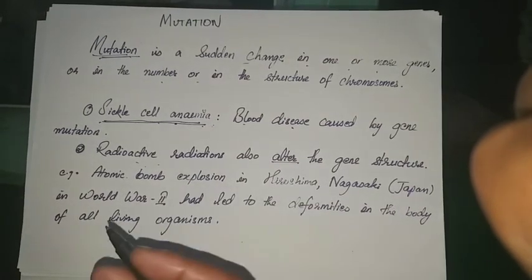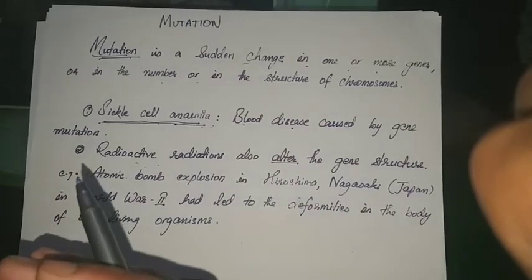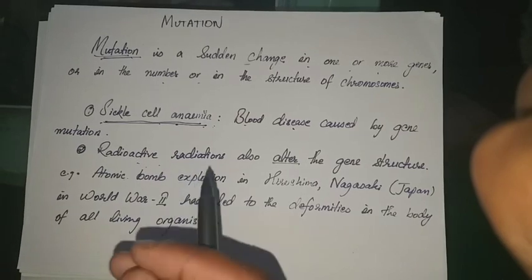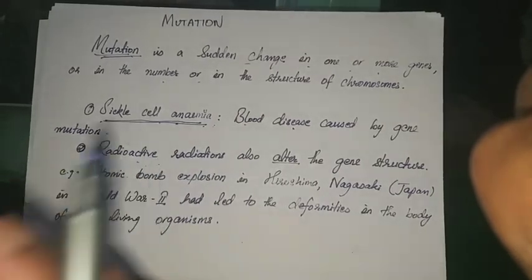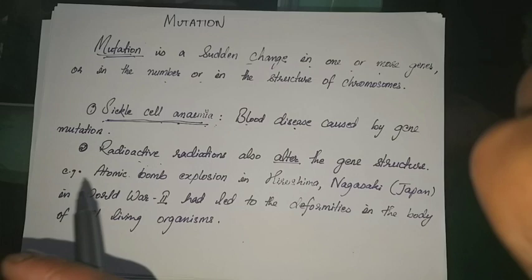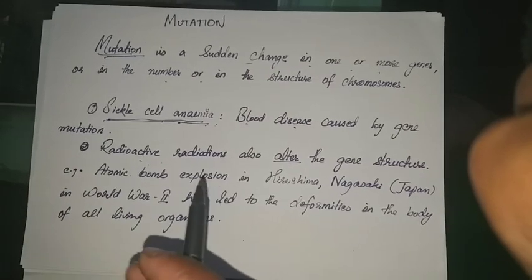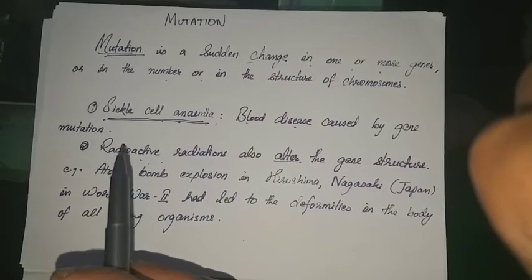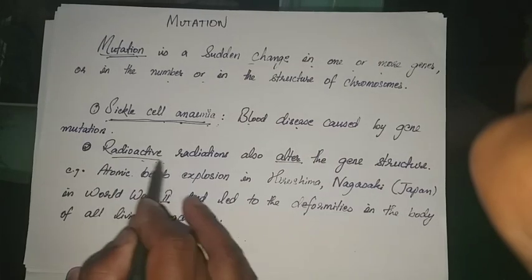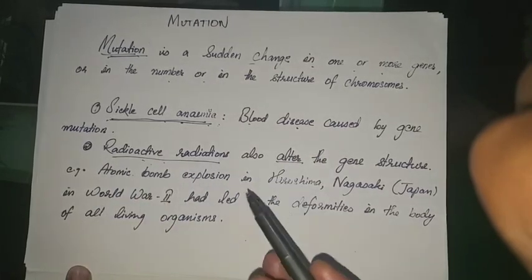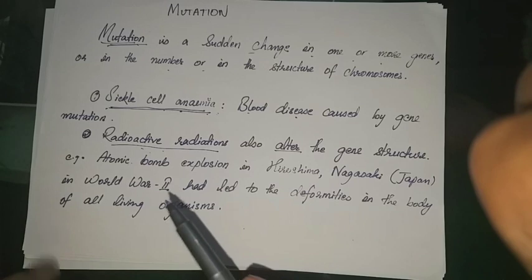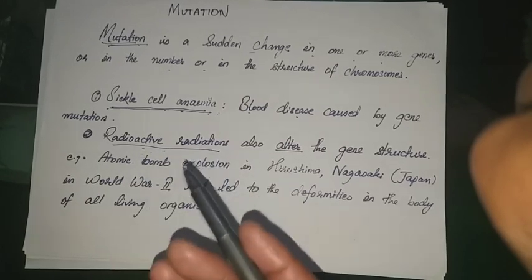Alter means change the gene structure, and when you change the gene structure, it is permanent. Thus it will continue generation after generation. So mutation can occur from radioactive radiation, and it is persistent and permanent in every living organism.